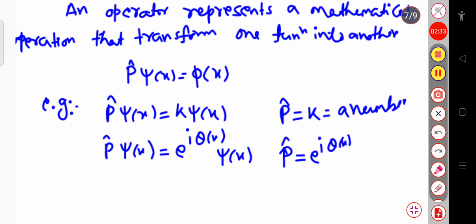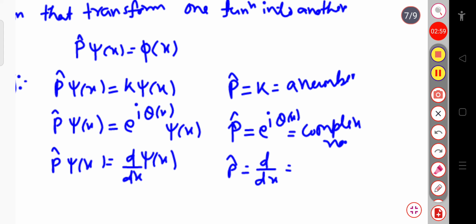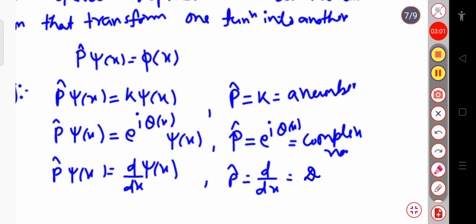It is a complex number. Here the operator is a complex number. And similarly, if I write p cap psi of x equal to d by dx of psi of x, then p cap is equal to d by dx, the differential operator.